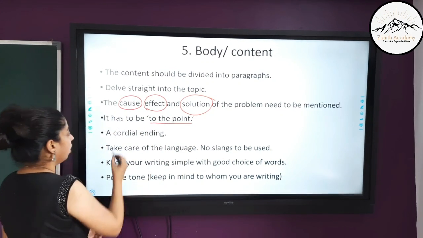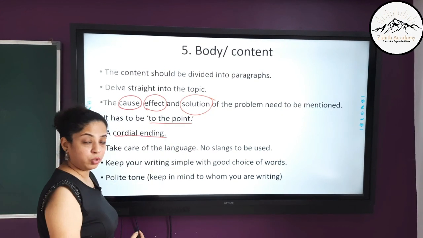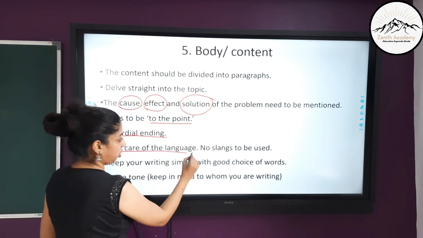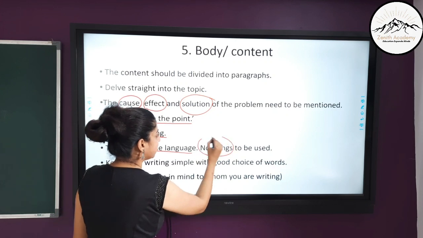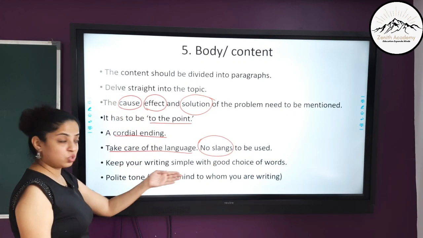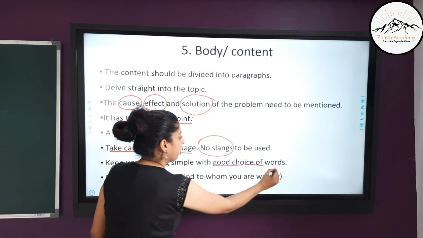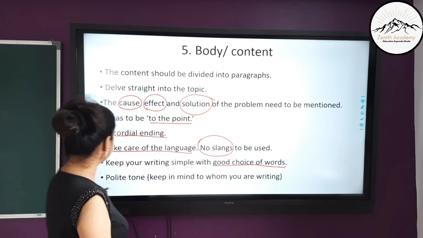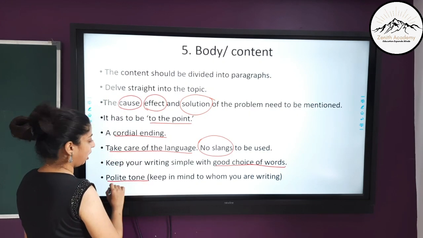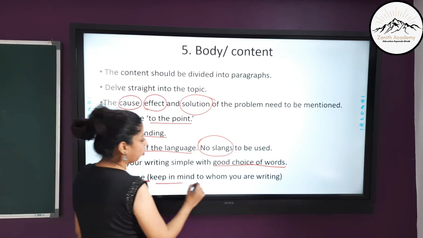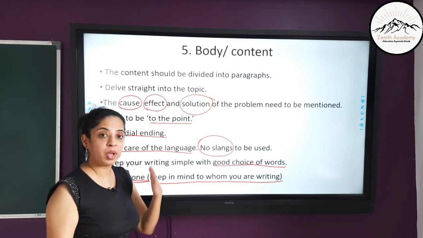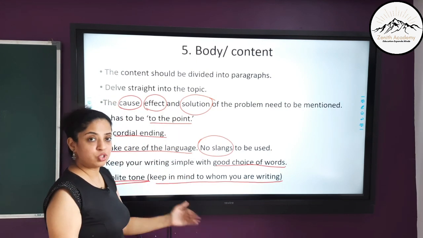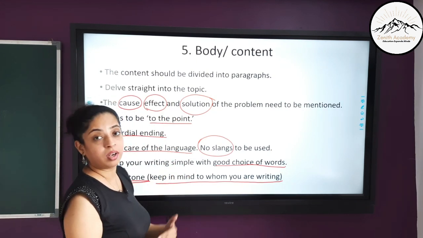I told you the ending has to be a cordial one. You are not there to fight with that person, and take care of the language. Okay, you should not write any slangs. Okay, your writing has to be simple with good choice of words. So practice a lot of letters before you actually attempt it in the exam. Your tone has to be polite. Okay, keep in mind to whom you are writing. He is a big person. Your tone has to be very, very polite. So these things you should keep in mind while writing the body or content of the letter.